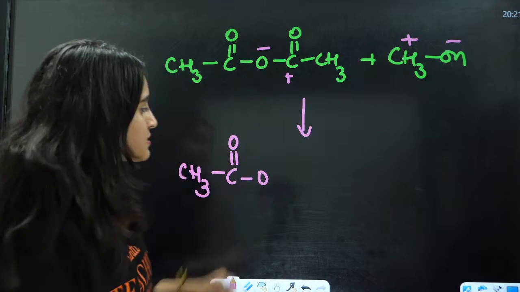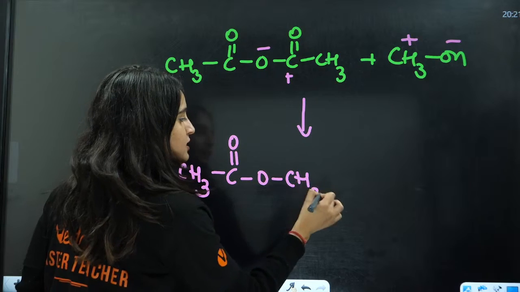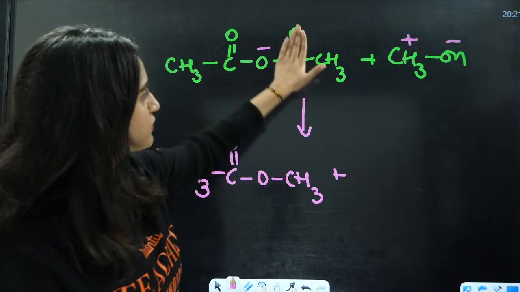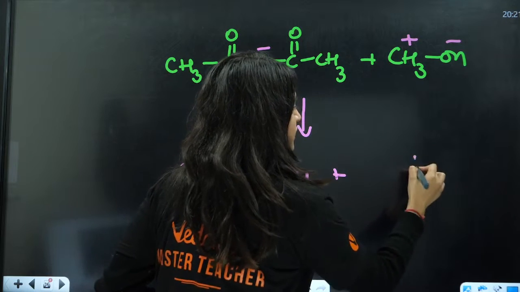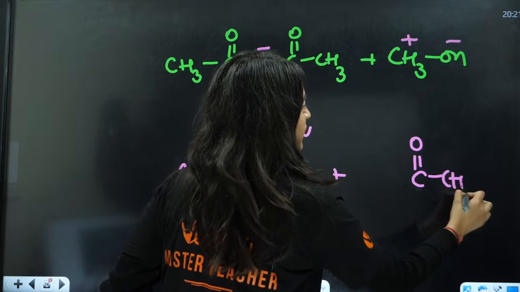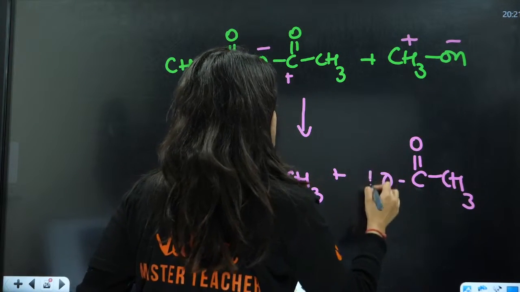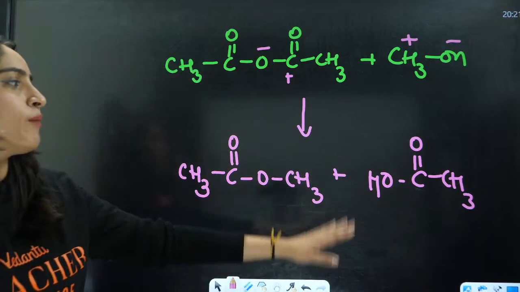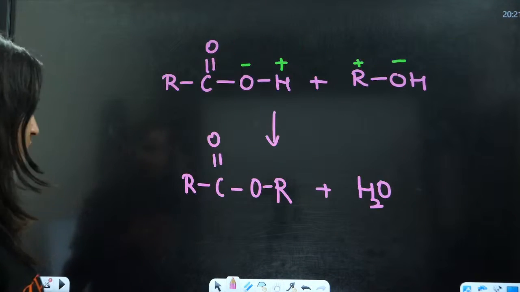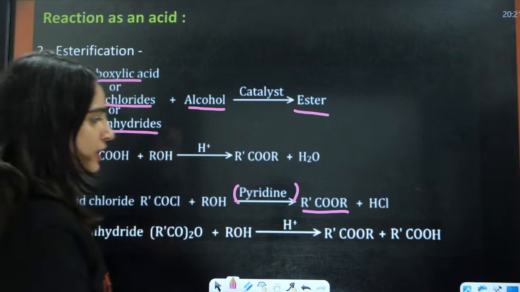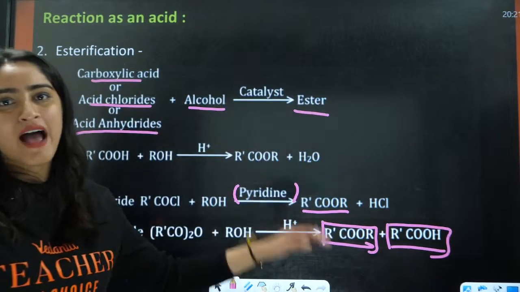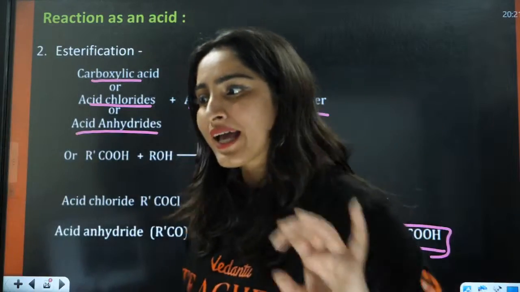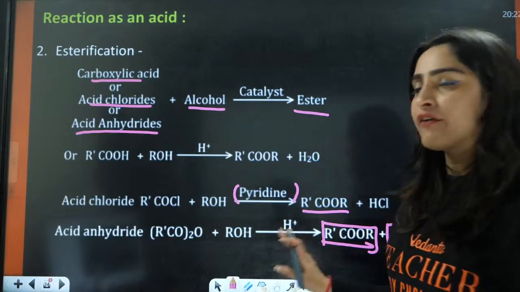The positive part here, C double bond O, CH3, will attach here, and the negative part here is OH. So it is going to form ester and acid in case of acid anhydride. Okay guys, understood this? How we are forming this?